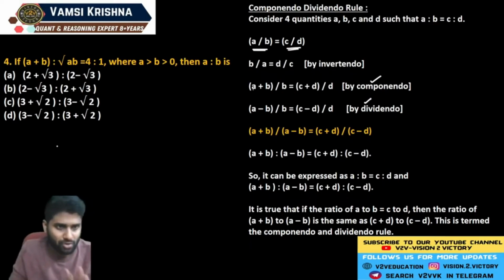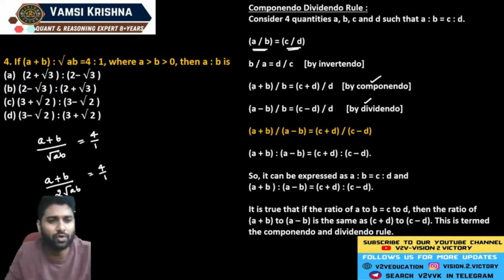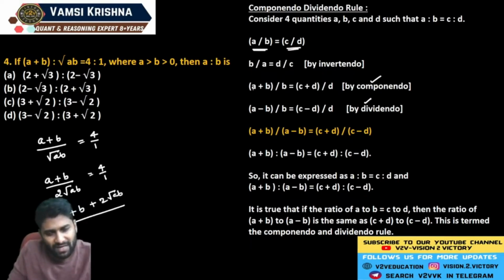Now let me tell you how to solve this kind of question. Now see, A plus B divided by root over AB can be given as 4, 1. Take the equation in this way. A plus B divided by root over AB is exactly equal to 4 by 1. Now you can apply componendo and dividendo concept. Now see, here A plus B plus 2 root AB divided by A plus B minus 2 root AB is exactly equal to 4 plus 1 divided by 4 minus 1.